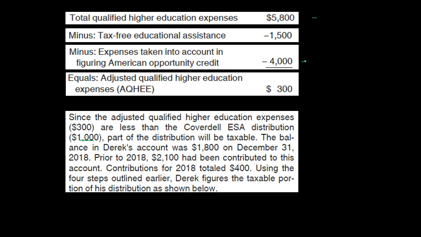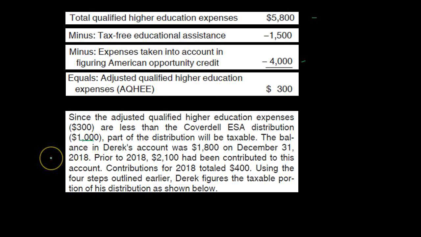The $4,000 that was used up in the credit calculation, the American Opportunity Credit, made it so it could not go towards the adjusted qualified higher education expenses, resulting in us taking too much out of the Coverdell ESA and having part of it be taxable.